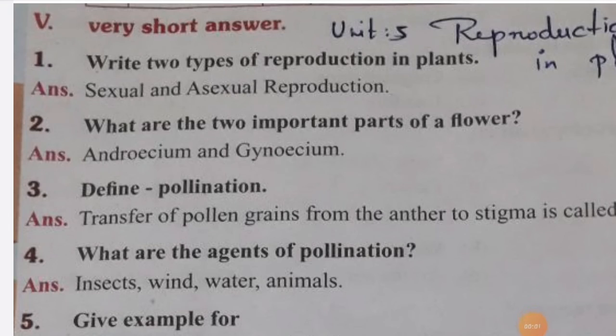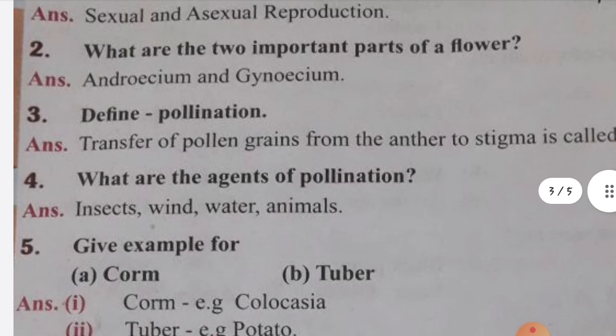This is your fifth unit, children, reproduction and modification in plants. Concentrate on the first one: write the two types of reproduction in plants, sexual and asexual reproduction. And the second question: what are the two important parts of a flower? Androecium and gynoecium. And define pollination, also a very important question, children. Already you know, transfer of pollen grains from the anther to the stigma is called pollination.